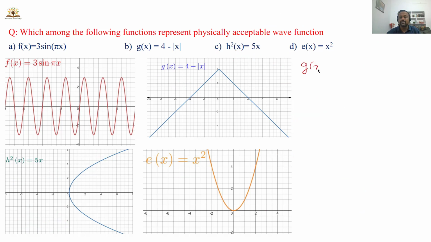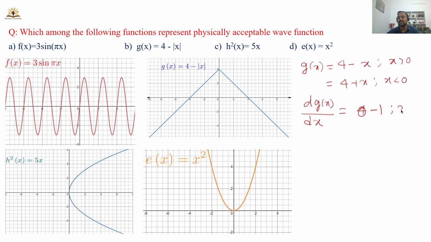So g of x is equal to 4 minus x when x is greater than 0, and it is 4 plus x when x is less than 0. Now find the derivative of this wave function. If you want, you can also write psi of x instead of g of x. So the derivative of the wave function is 0 minus 1, which is when x is greater than 0, and it is 0 plus 1 when x is less than 0.